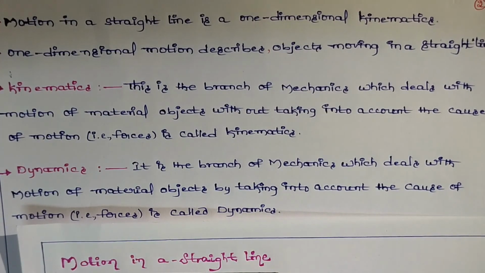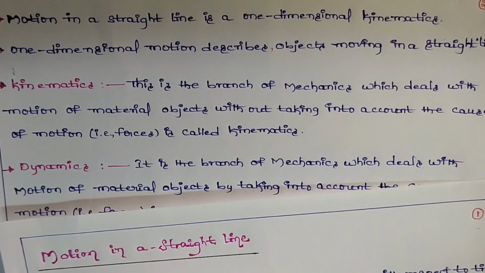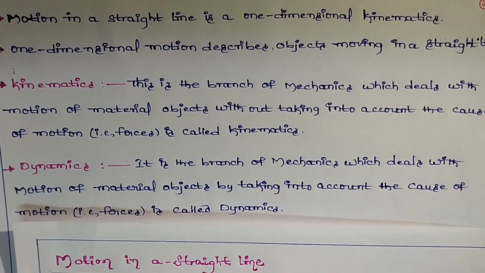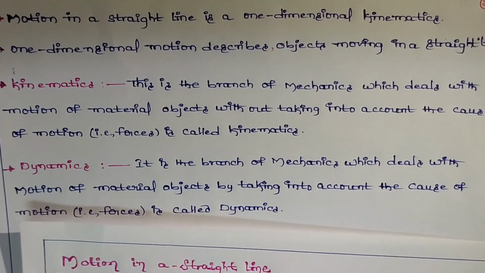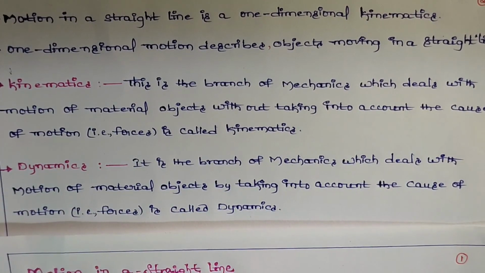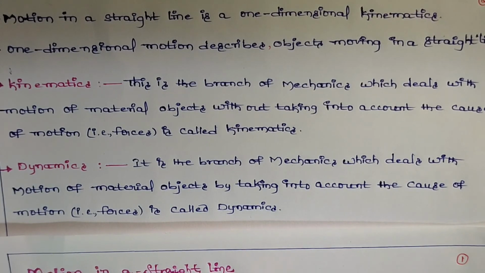For example, how motion can be described, how far it went and how fast it went, its starting position, ending position, and its movement. Everything we will discuss with the help of kinematics.